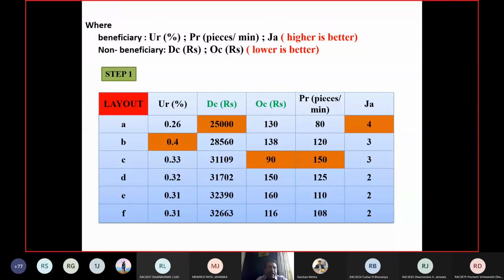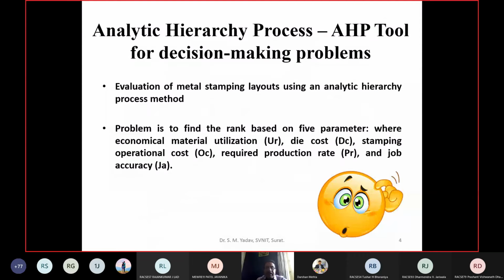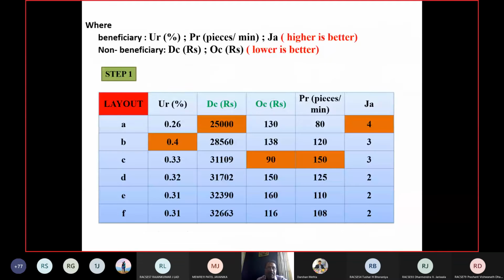Utilization of material, that is UR, is economic material utilization, and higher is better. The one utilizing material most economically is B, at 40%. Die cost minimum is good, so it is minimum for A. Operation cost minimum is good, so for C it is 90, which is the minimum cost. For production pieces, higher is better, that is 150, and job accuracy higher is better, that is 4.